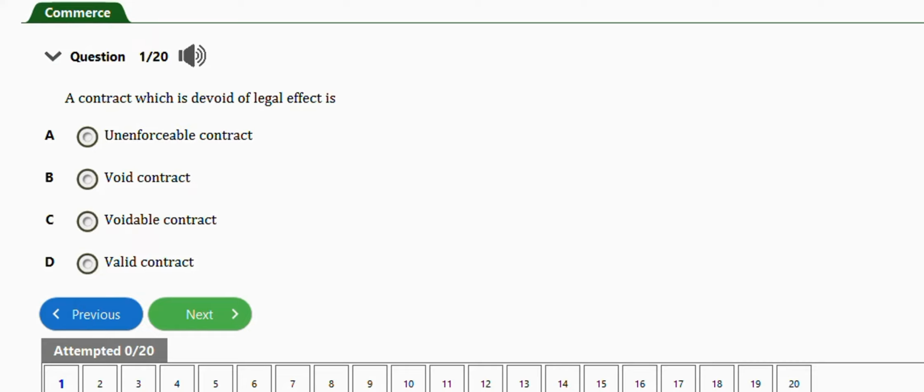The first question I have here says the contract which is devoid of legal effect is unenforceable contract, void contract, voidable contract, valid contract. So right answer to this question is that a contract which is devoid of legal effect is a void contract. Option B.